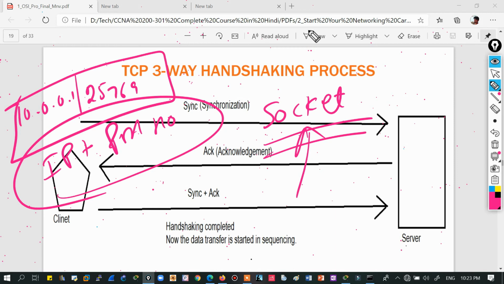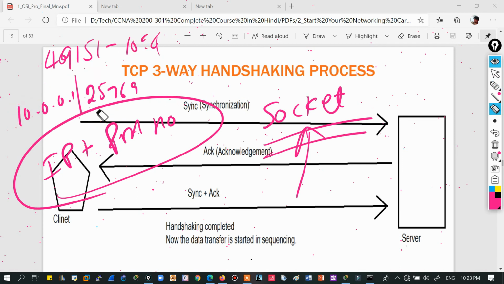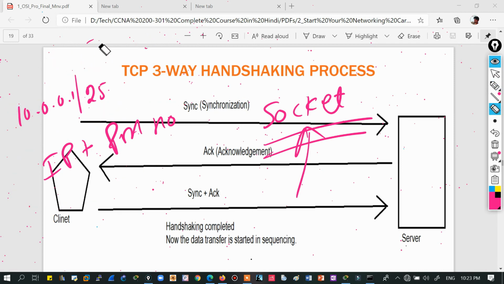Suppose I'm using this PC, and my first question to you is, how many tabs can you generate on a single PC? If your RAM supports it, if you have a quite large amount of RAM, like in TB or 16GB, 32GB, you can run multiple tabs. But what is the maximum number? It is 49151 minus 1024. Remember, those are the port numbers that can be assigned to our private processes.